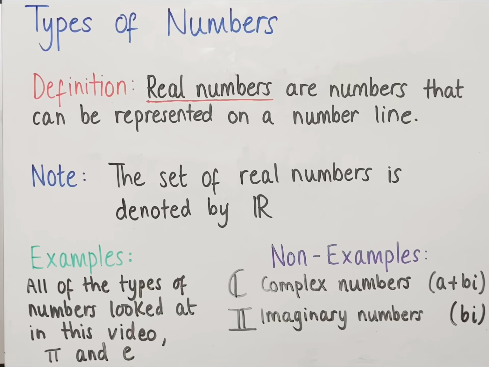A quick side note is that capital C with a line through it is used to represent the set of complex numbers, and capital I with a line through it is used to represent the set of imaginary numbers. Therefore, for the set of integers, we use capital Z and not capital I.